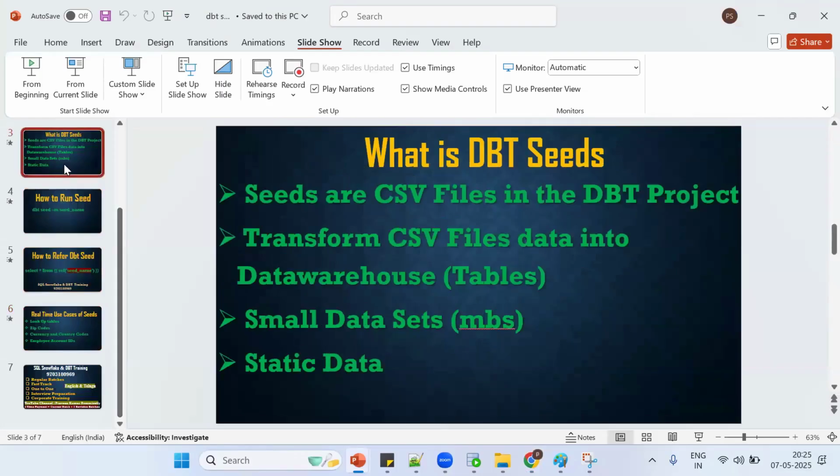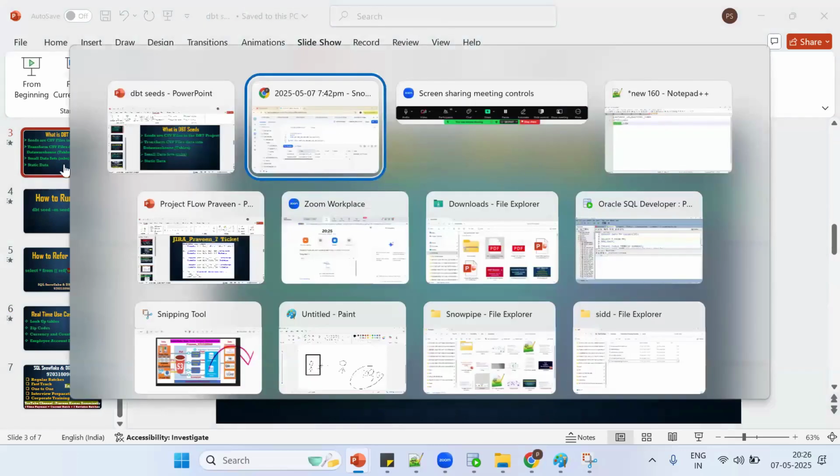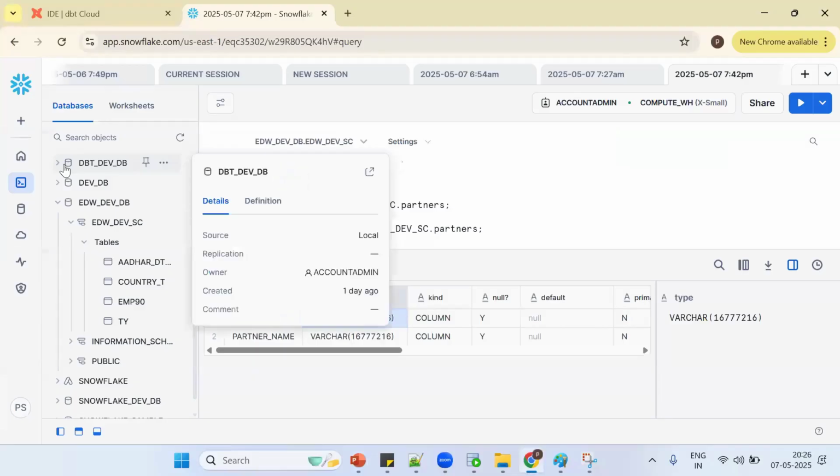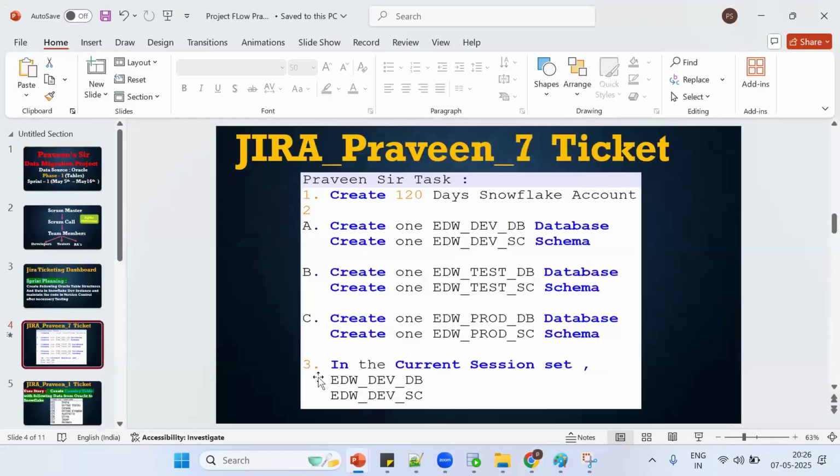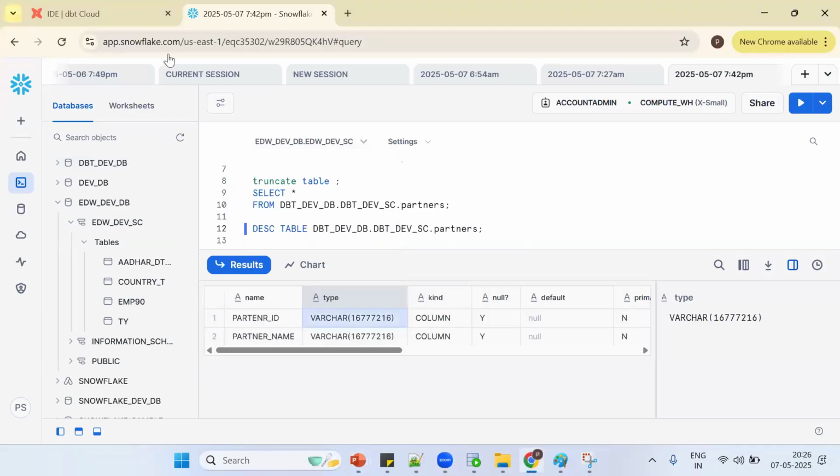Praveen, in the select statement we are giving a reference as a seed name. Suppose the model also has the same name, which one will it take, the seed or the model? Can we have similar naming in both the seed and the model? Okay, see now what happened.